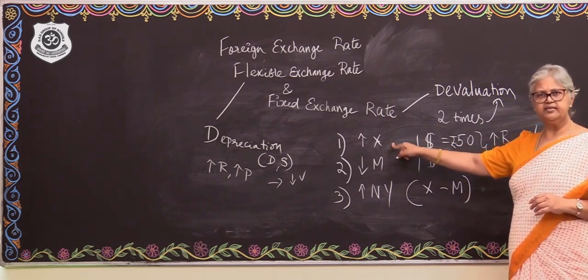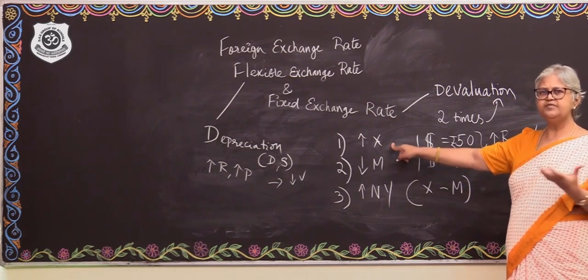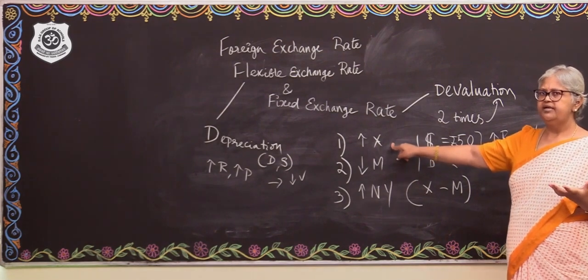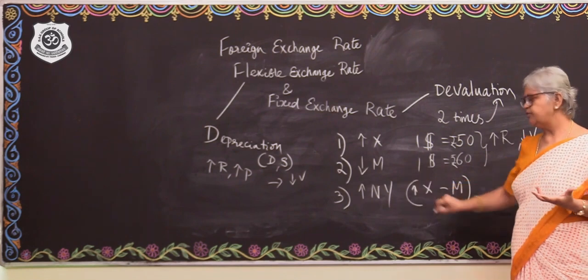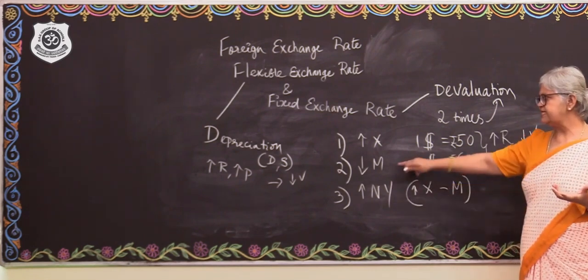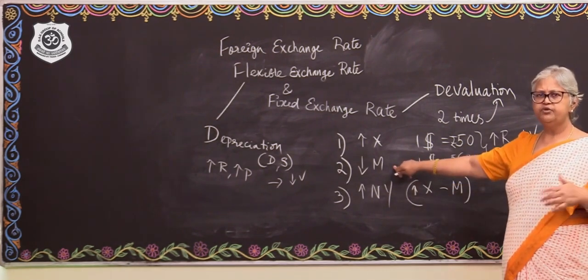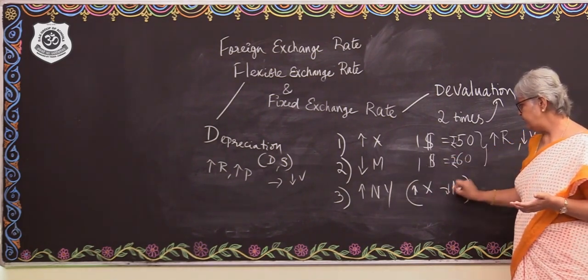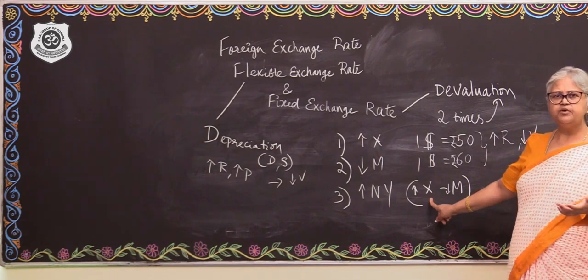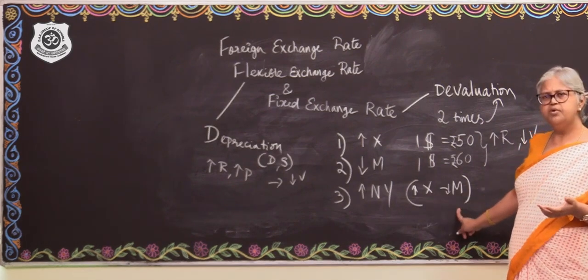The first point, devaluation is an export promotion tool, so the export is going to increase. The second point, import is going to fall. Increase in the exports, fall in the imports.